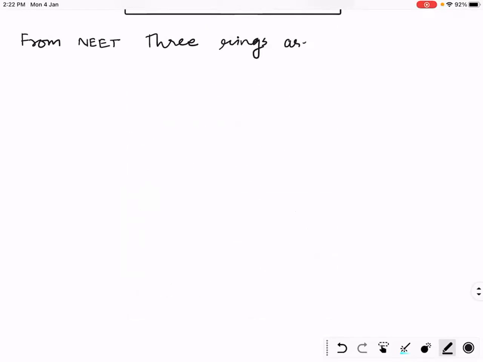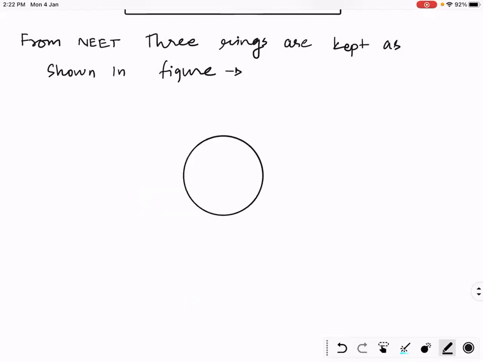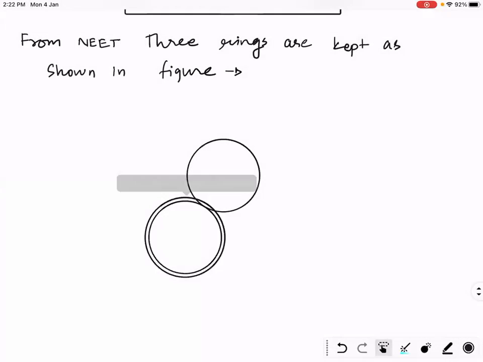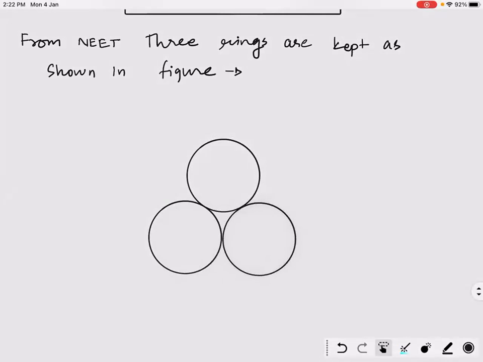Three rings are capped as shown in the figure. Find the moment of inertia of this system about this axis.